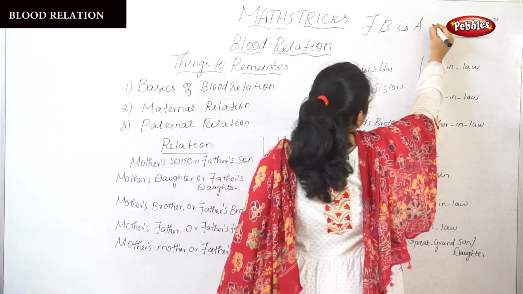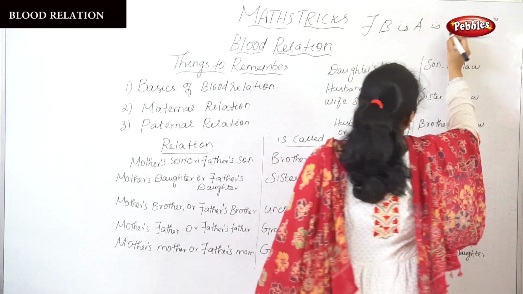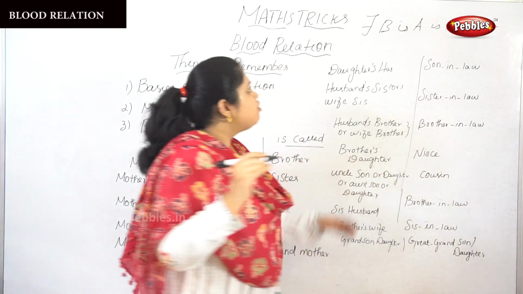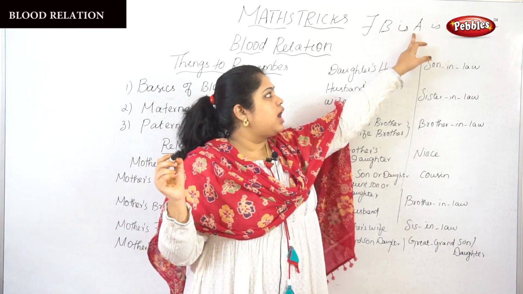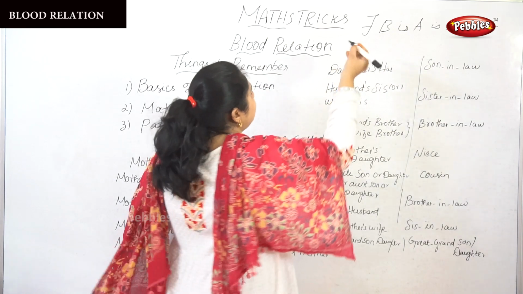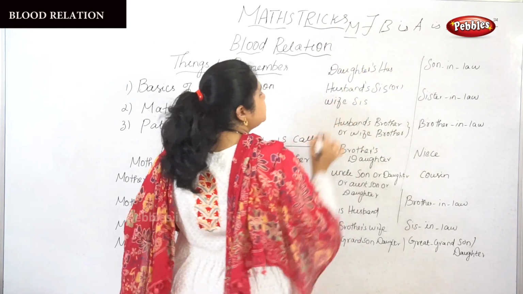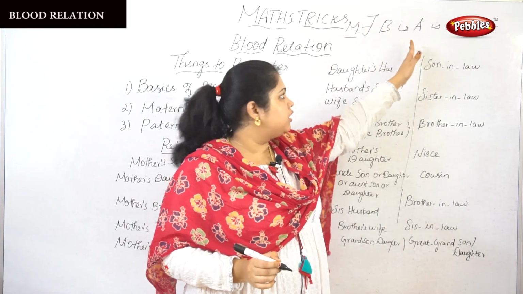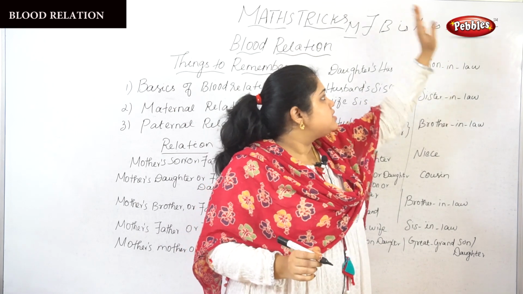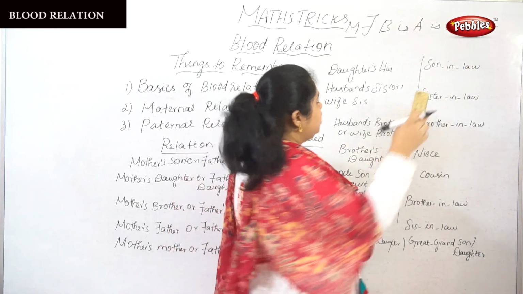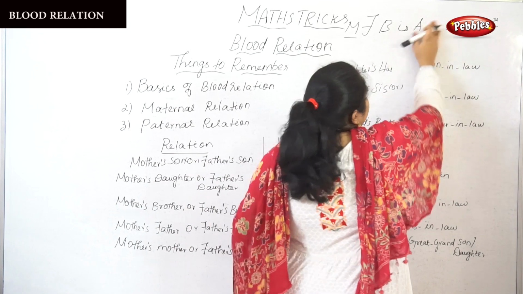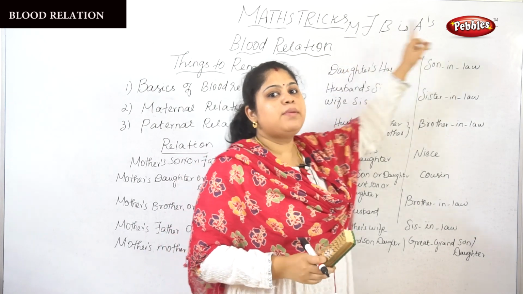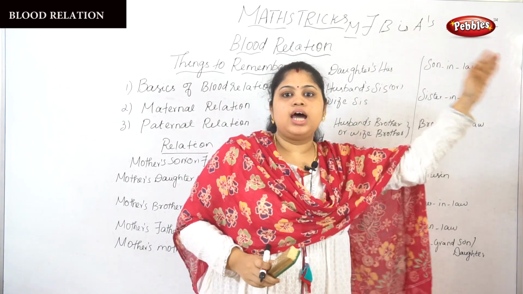And A's son is C. For example, M is a person's name. M's father's brother is A. A's son is C. So what is the relationship between M and C? So M and C are cousins.